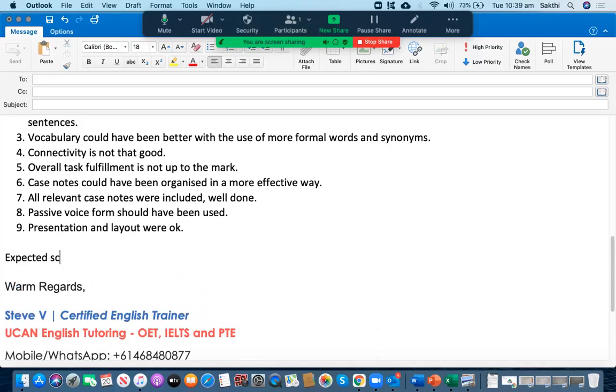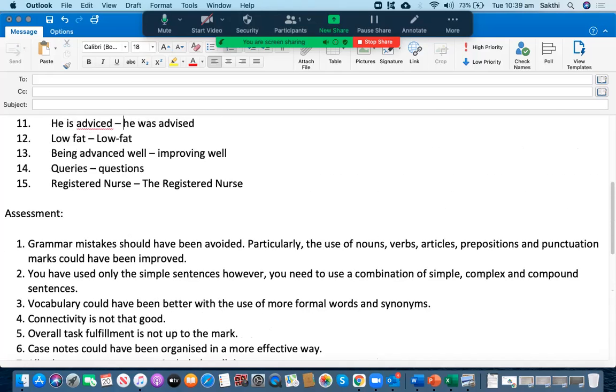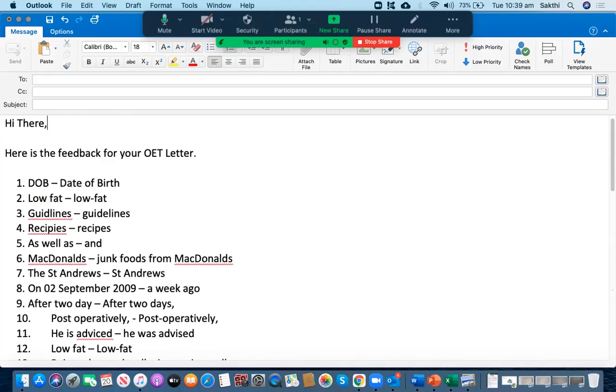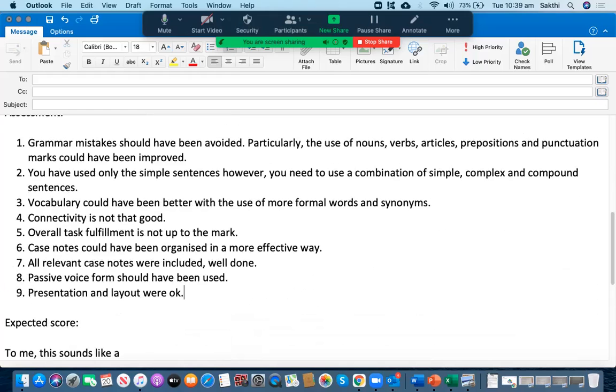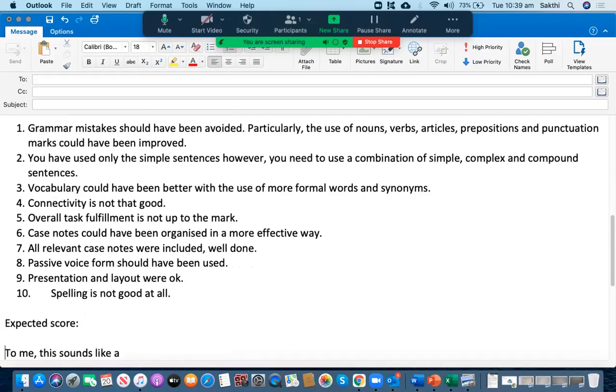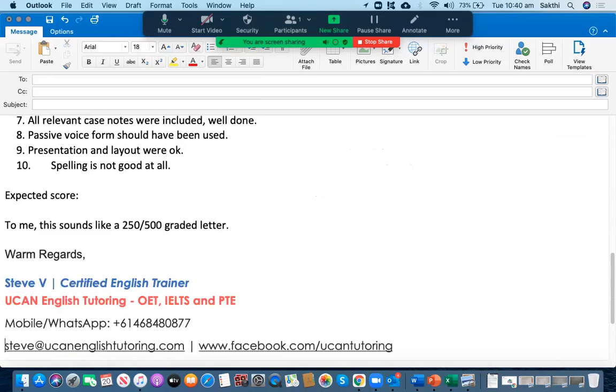Let me go through the expected score. Let me go through the mistakes and the severity of the mistakes. Most of the mistakes are major ones. The spelling mistake is another area as well. Spelling is not good at all. Okay, so looking at your mistakes, to me it sounds like a 250 out of 500 graded letter. I wish you good luck with your next letter.